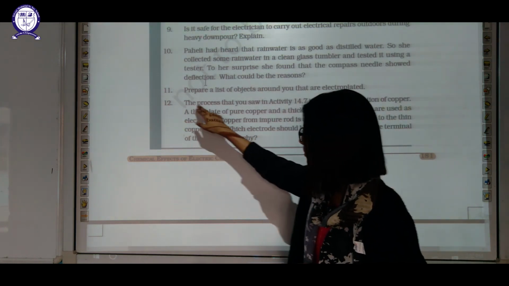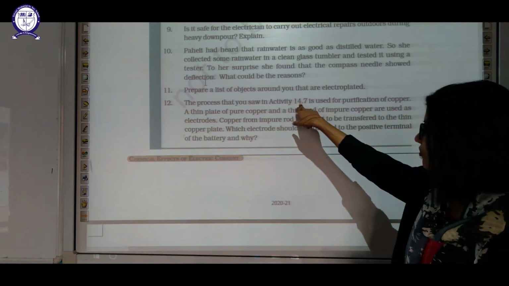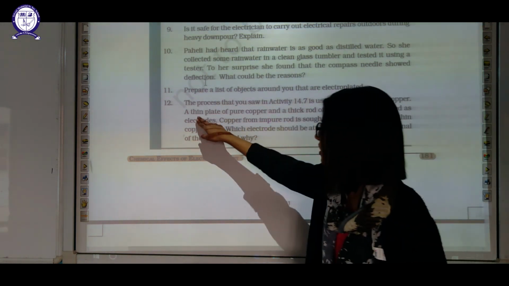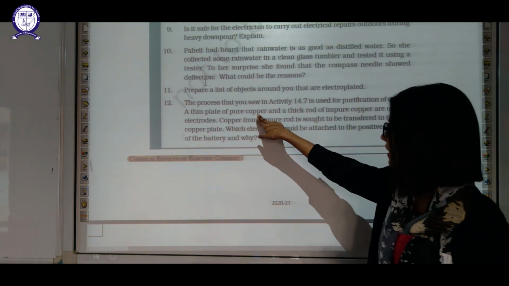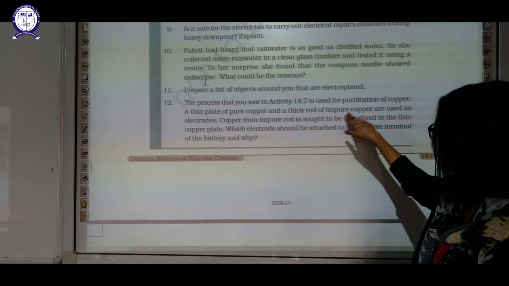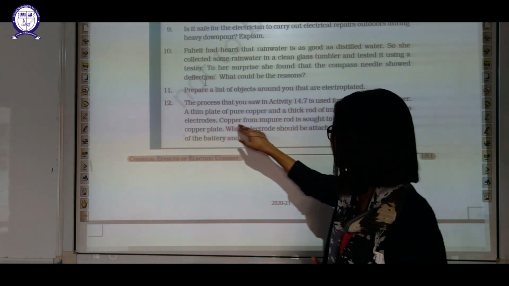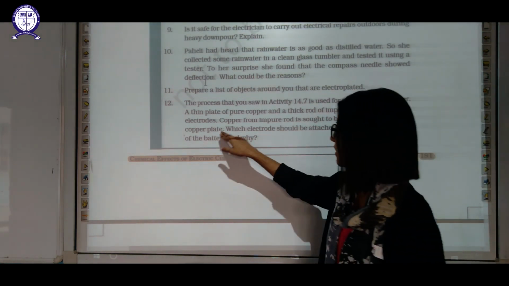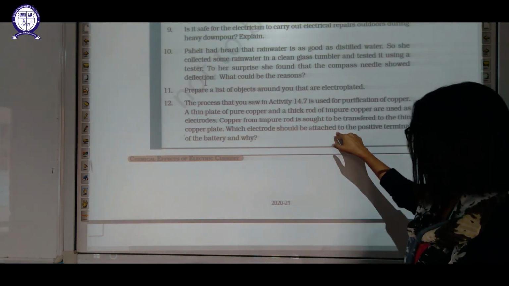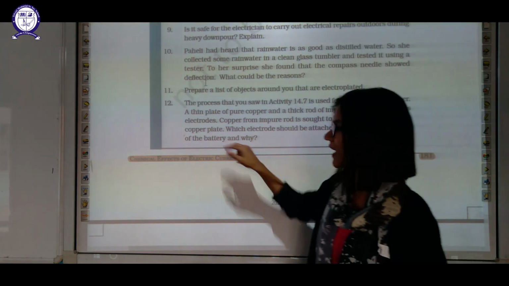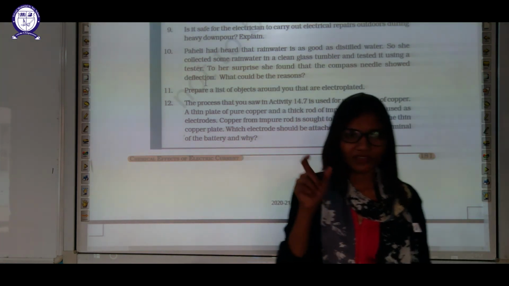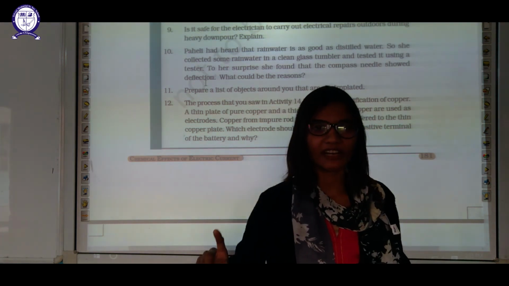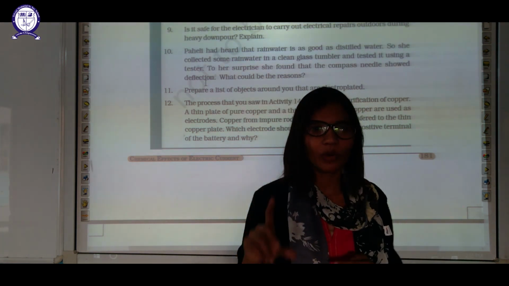Question number 12. The process that you saw in activity 14.7 is used for the purification of copper. A thin plate of pure copper and a thick rod of impure copper are used as electrodes. Copper from the impure rod is found to be transferred to the thin copper plate. Which electrode should be attached to the positive terminal of the battery? To the positive terminal we should always attach the impure one, and to the negative terminal you should attach the pure one. Okay.